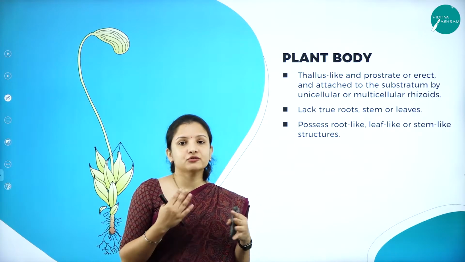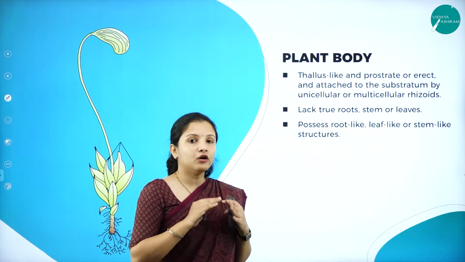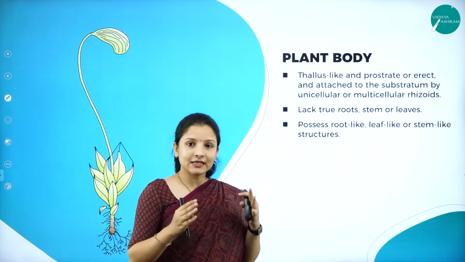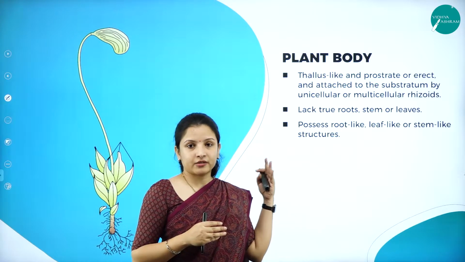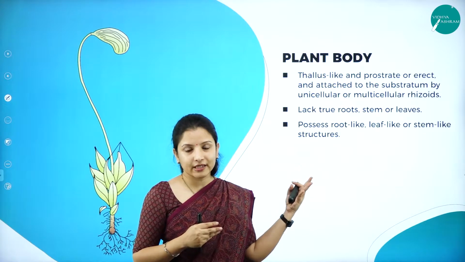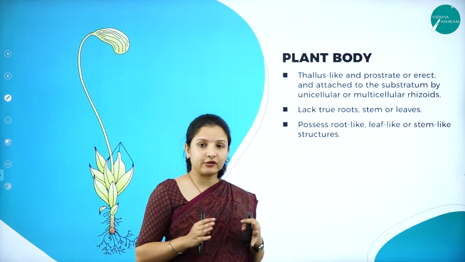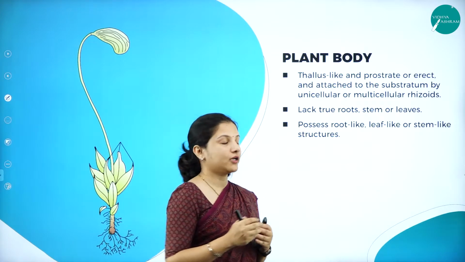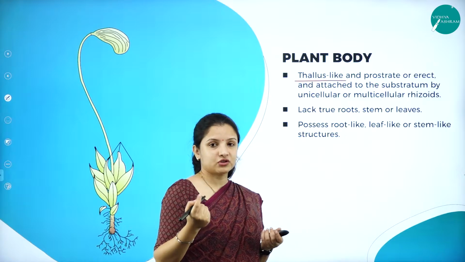But bryophytes usually don't have a proper stem, leaf, root, etc. So altogether it is called a thallus, the plant body. Even in algae, you might recall, I had told you that the plant body is a thalloid-like structure and it is called a thallus. Similarly, in bryophytes also the plant body is called a thallus. So it is thallus-like and it can be prostrate or erect.